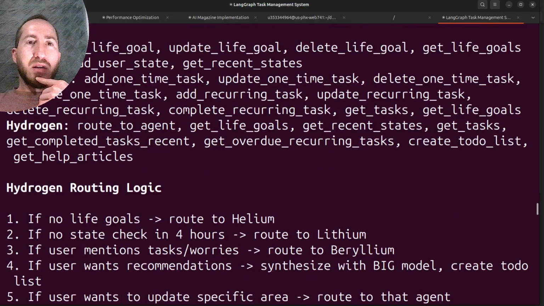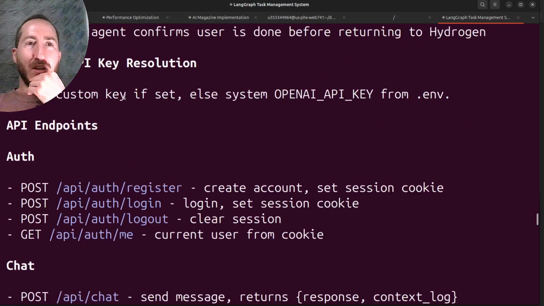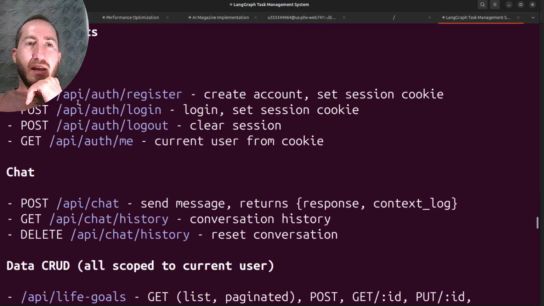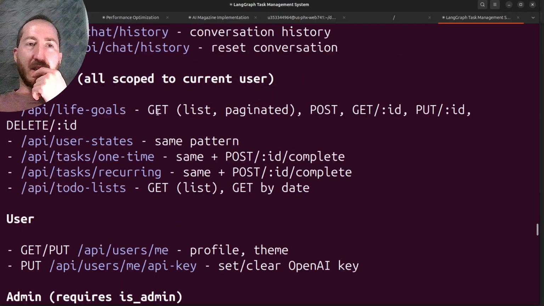I'm just going to let it assume this is the test here, so I don't want to mess around with that too much. Per user API key resolution, API endpoints: register, login, logout, current user from the cookie, chat, history. Interesting how it's dealing with chat history. We'll see.